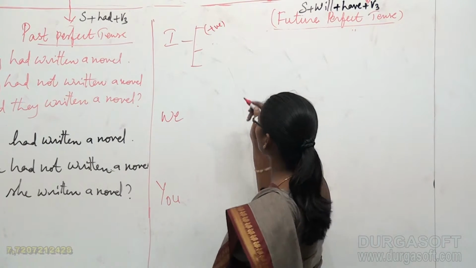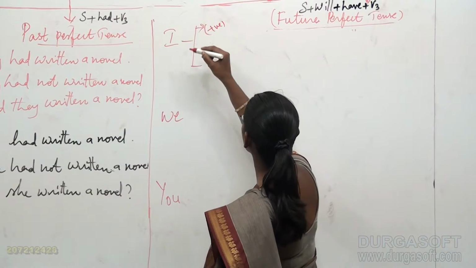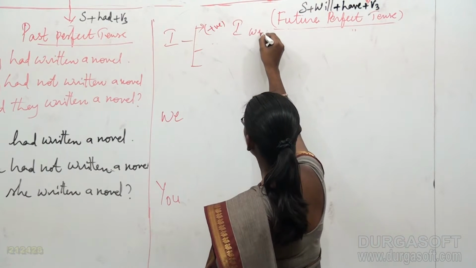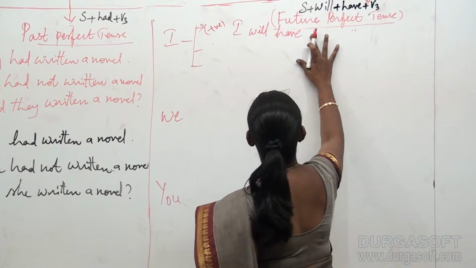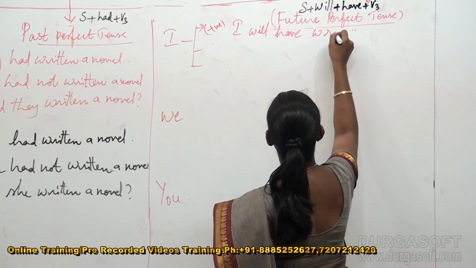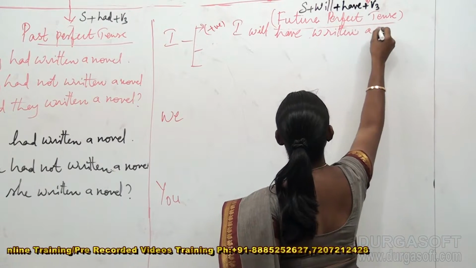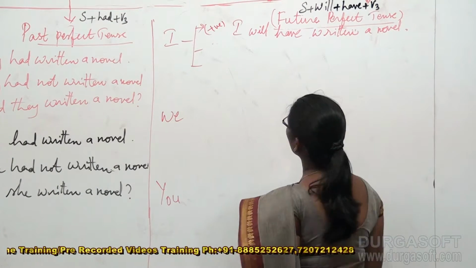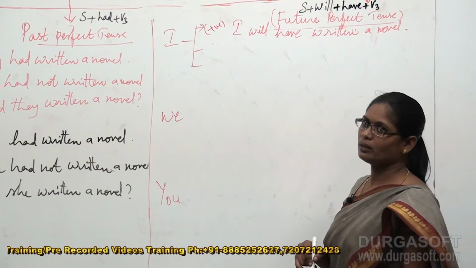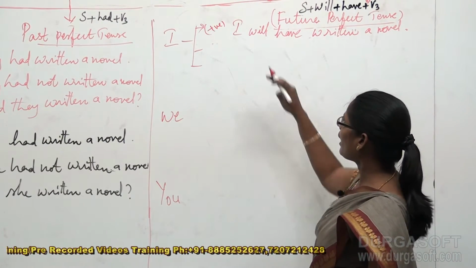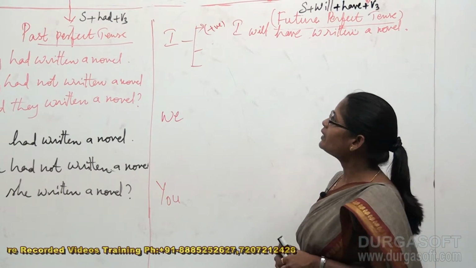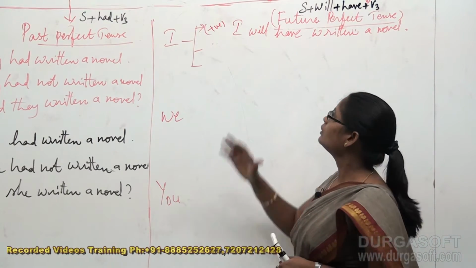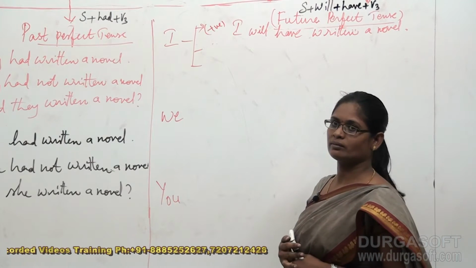When you prepare a positive sentence with I, it is stated in this way: I will have written a novel. Now this is my example. In place of Rupa, I have taken I. Even though I changed the subject, the same structure follows here.